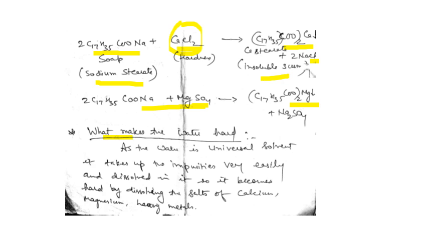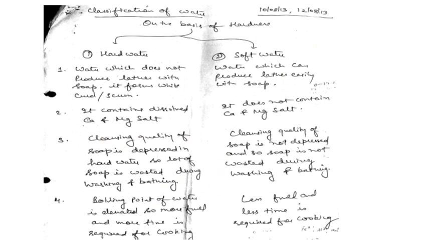What makes the water hard? Why does the water become hard? The question arises. We all know the water is a universal solvent and it takes up the impurity very easily. So the chemical salts can easily dissolve in it and it becomes hard. The salts of calcium, magnesium, and heavy metals can easily dissolve in the water and make it hard.